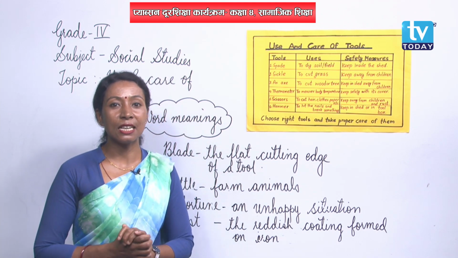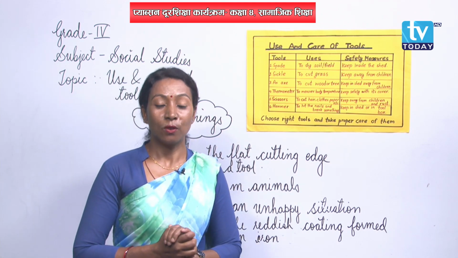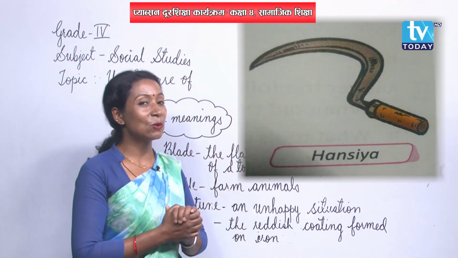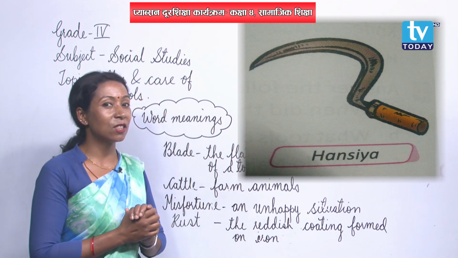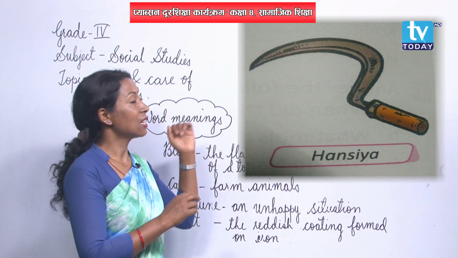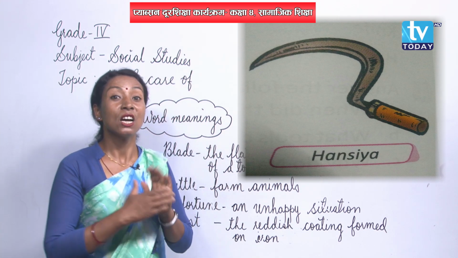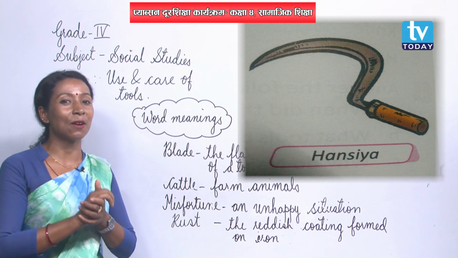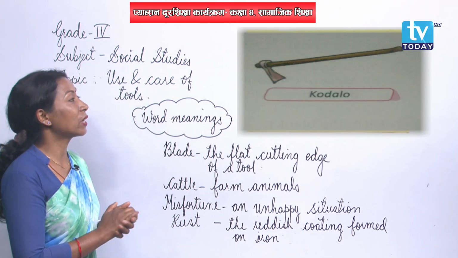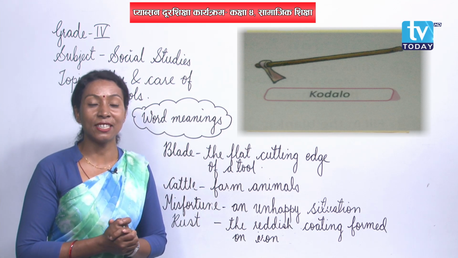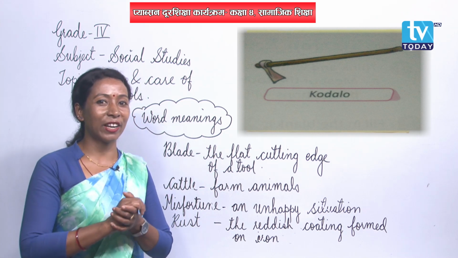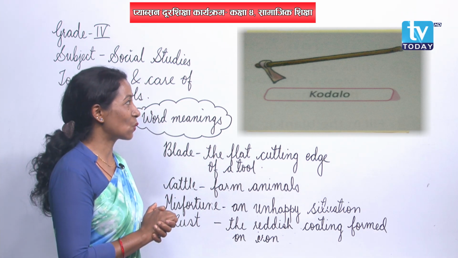Now, certainly, let's have a look at some of the tools. Okay, here goes. Can you see what it is? And even the Nepali name is also given there. Yes? Okay, it is a sickle. It is called hasiya in Nepali. You also might have it at your home. Yes? And the next tool. Okay, it is a spade, as we have already discussed. And what is it called in Nepali? Kodalo. Very good. Now the next one is also there.